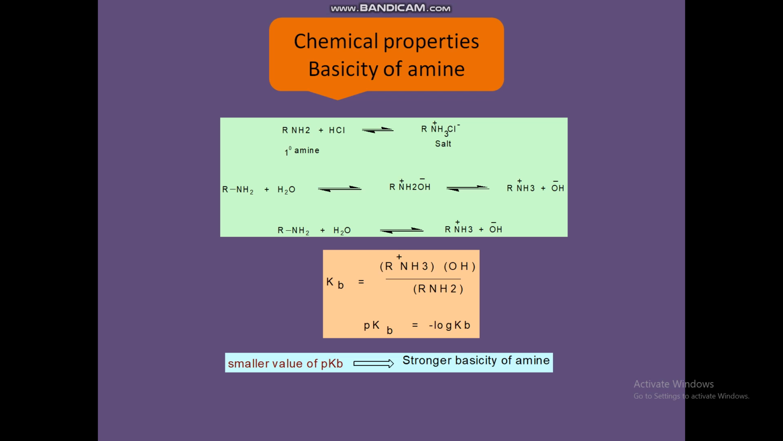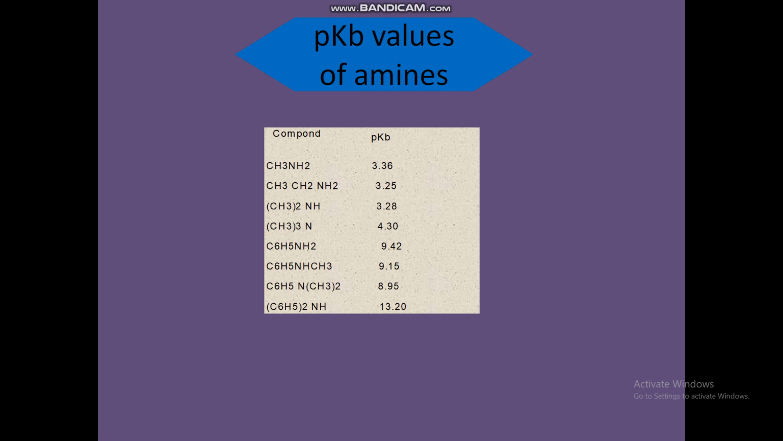Here are the pKb values of some aliphatic amines, such as methylamine. From this table we can find that aliphatic amines are stronger bases than ammonia. The aliphatic amines, methylamine, ethylamine, and dimethylamine, CH3NH2, CH3CH2NH2, (CH3)2NH, are all stronger bases than ammonia. Next, ammonia has a pKb of 4.76. Next, aromatic amines, C6H5NH2, that is aniline, with 9.42, are considerably weaker bases than ammonia.